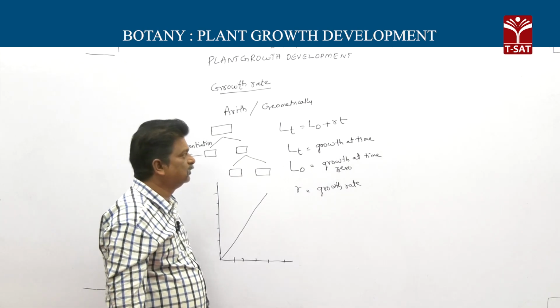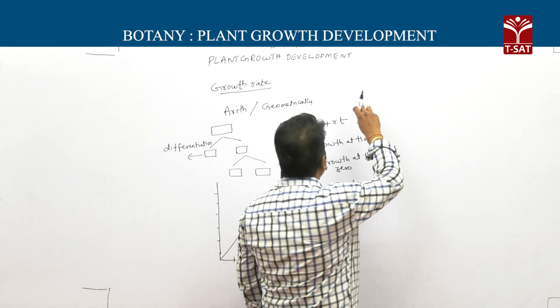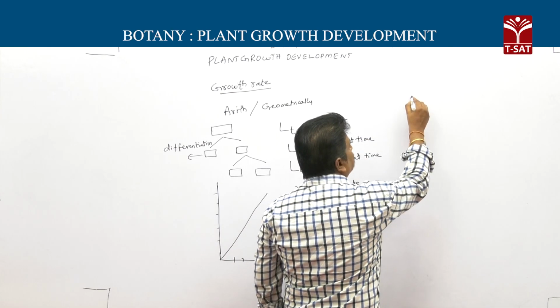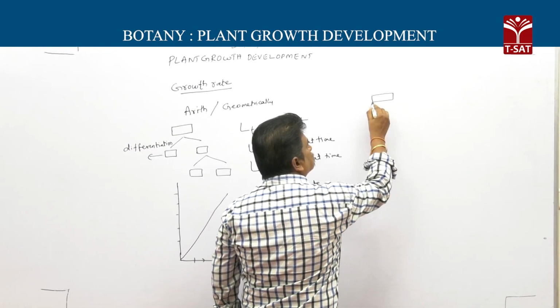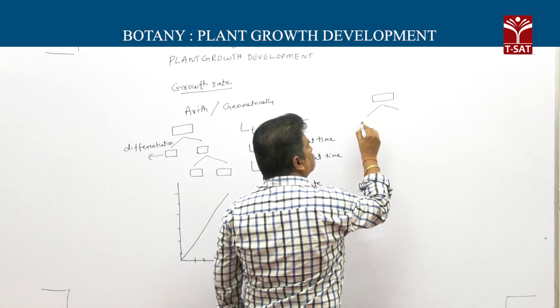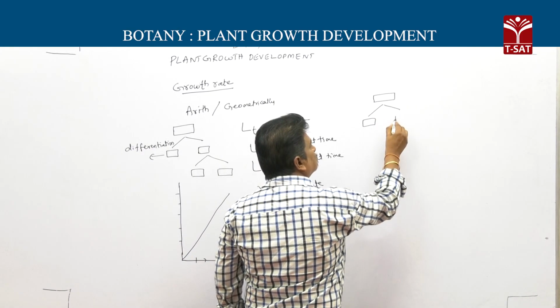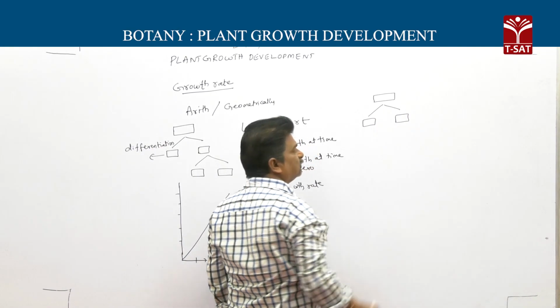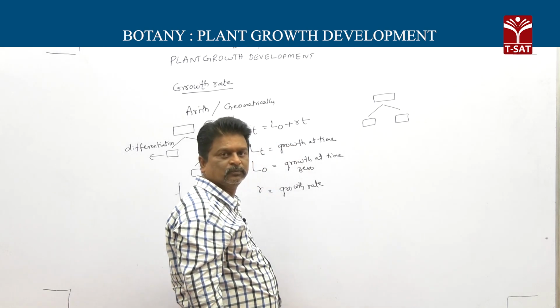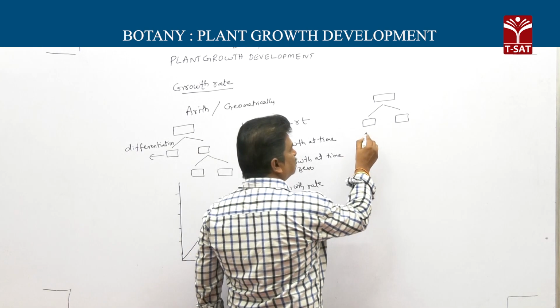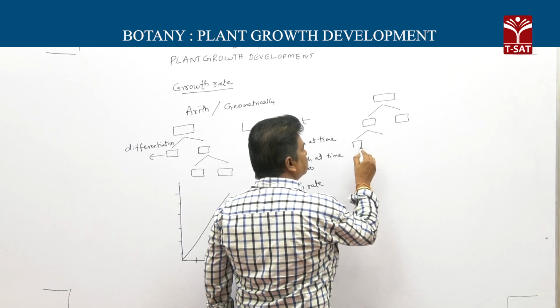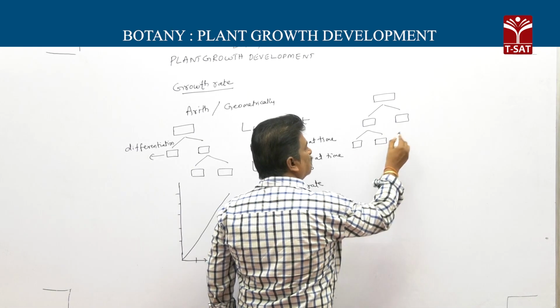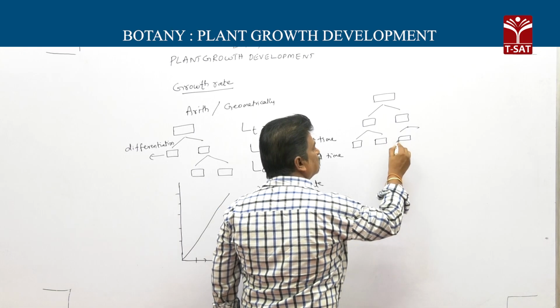Second one, geometrical growth. Here, a parent cell divides into two daughter cells, and both daughter cells undergo division.